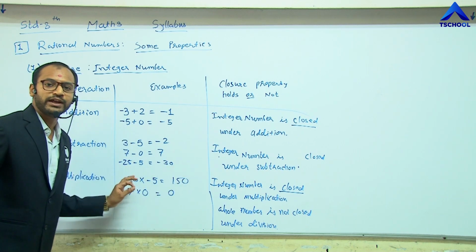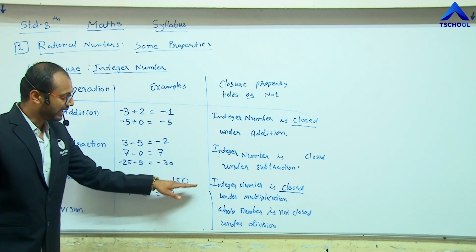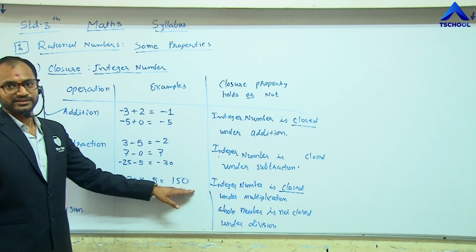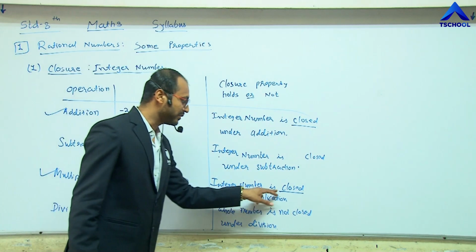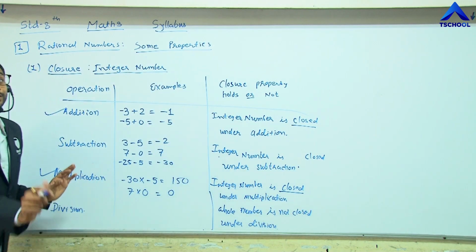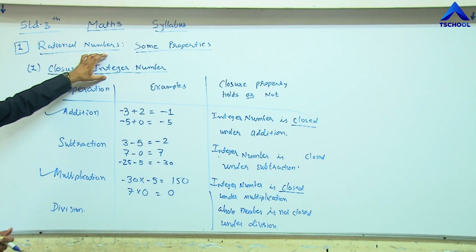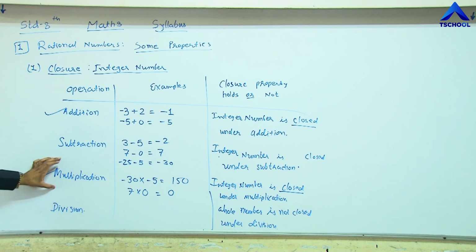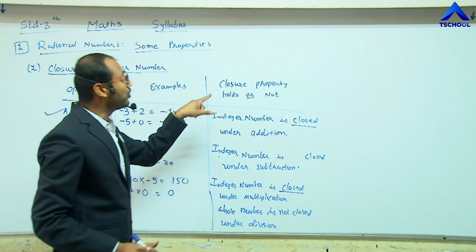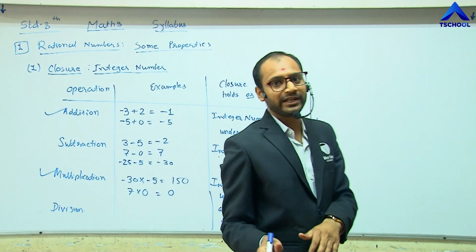Always for any value of integers, we get an integer result. Hence we can say that integers are closed under multiplication. So the closure property in the integers for the multiplication process is holding. This property is holding now.